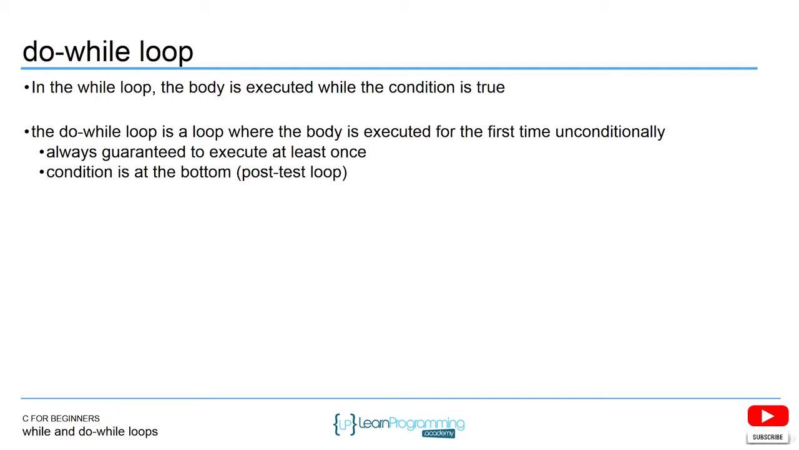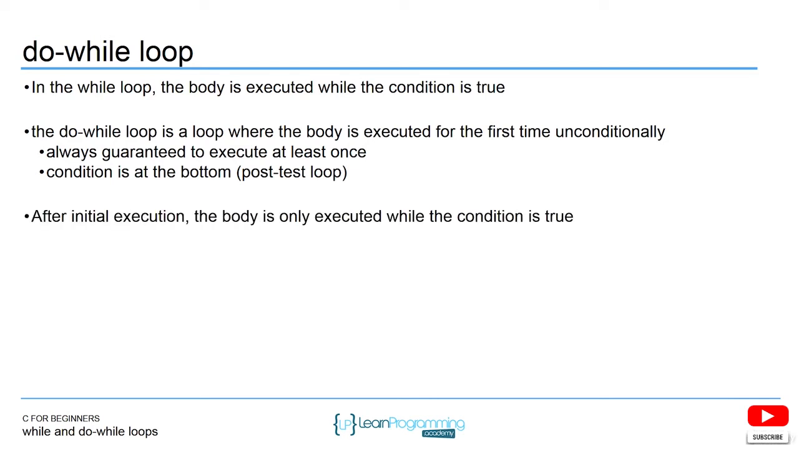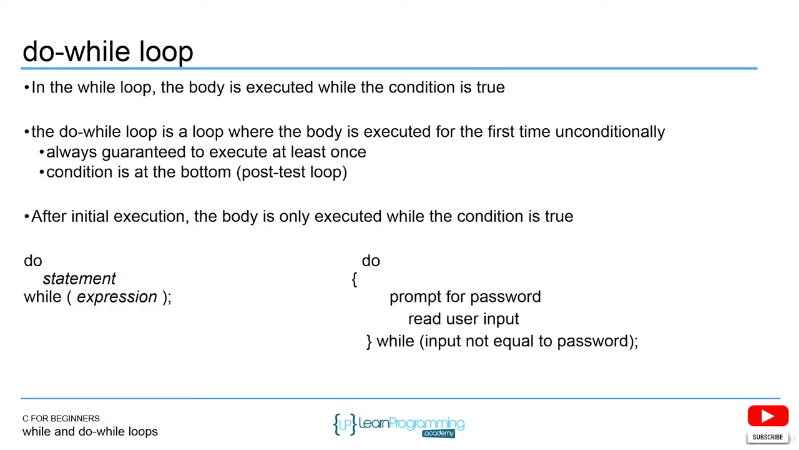So you would use the do while loop if you wanted the loop to enter at least one time. Typically, you don't need to use a do while loop because you can still do the same thing in a for loop if you wanted to. You would just put the code outside the loop. So the do while loop is not really necessary, but there are cases where maybe you want to use it. After initial execution, the body is only executed while the condition is true. So after the first iteration of the loop, it's going to act just like normal loops. It will jump out if the condition is false.